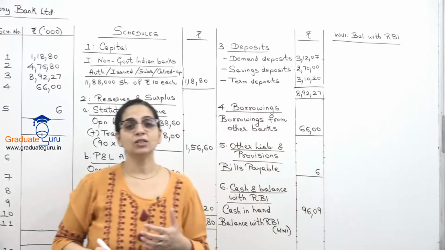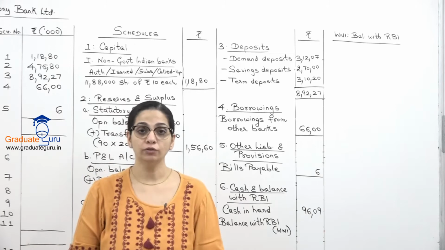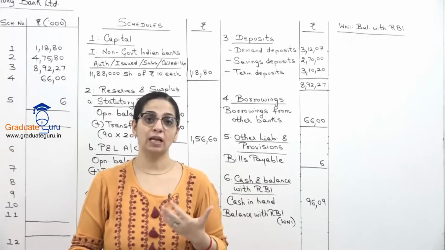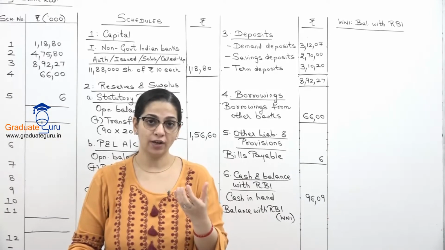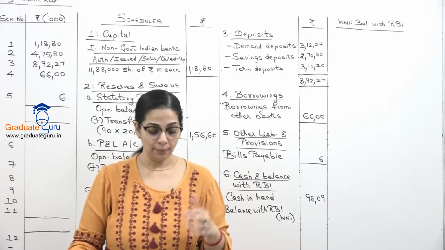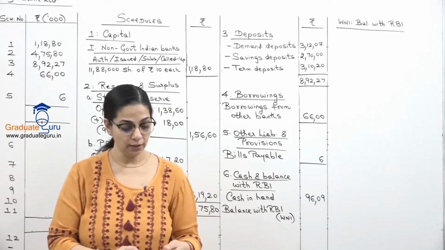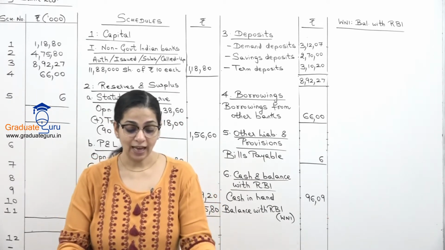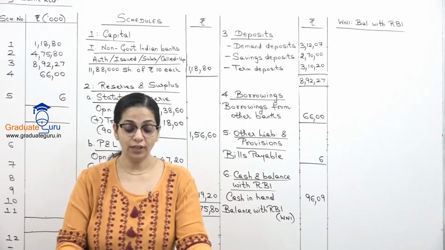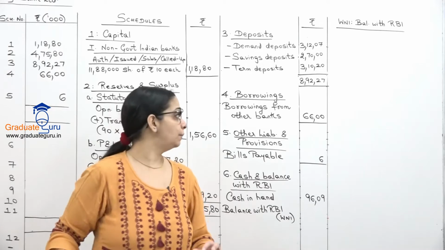So the bank has to maintain a cash reserve with RBI. They cannot have that cash with themselves. That cash reserve has to be kept with RBI. So here if we see our last adjustment, it says that cash reserve required is 3% of demand and time liabilities.